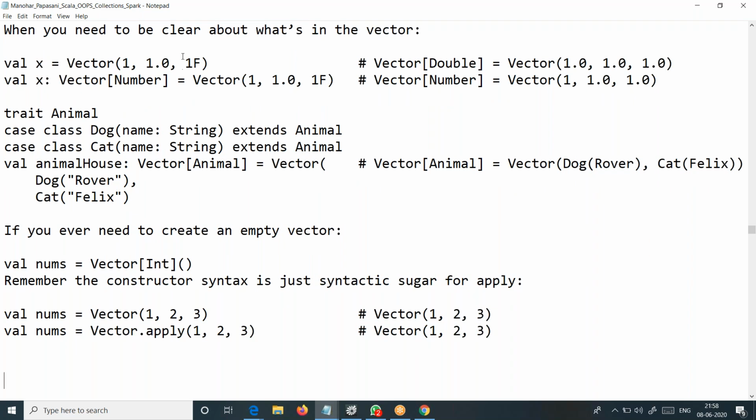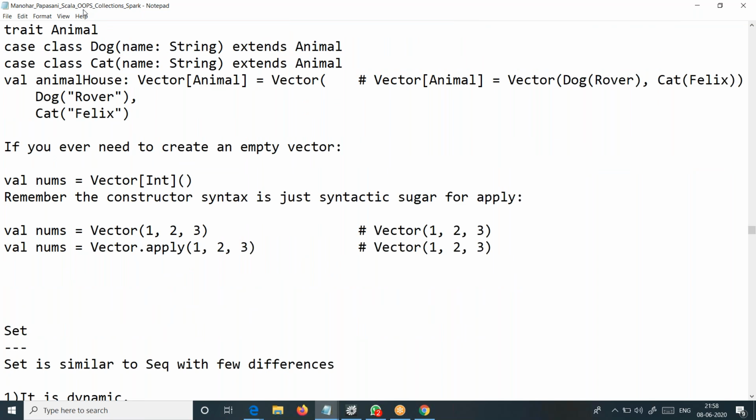This is one way of constructing a vector. And this all automatically gets converted to what type, sir? It gets converted to double type, decimal. We had a discussion on the casting rules some time back, that's what happens. And this is another beautiful scenario where you are coming with a trait animal, and we are extending it to dog and cat, right?